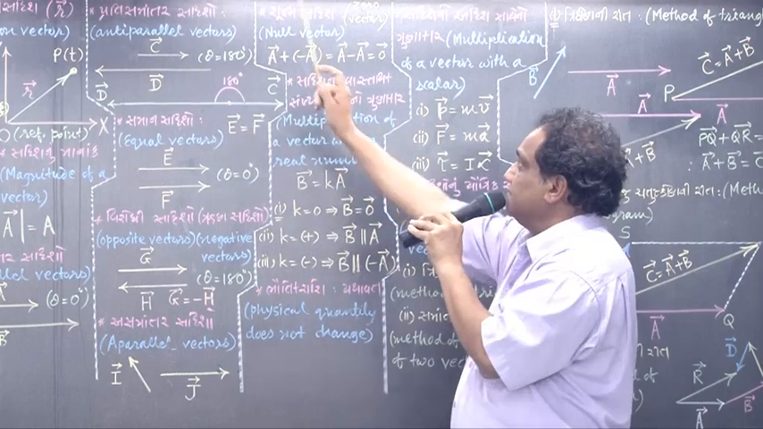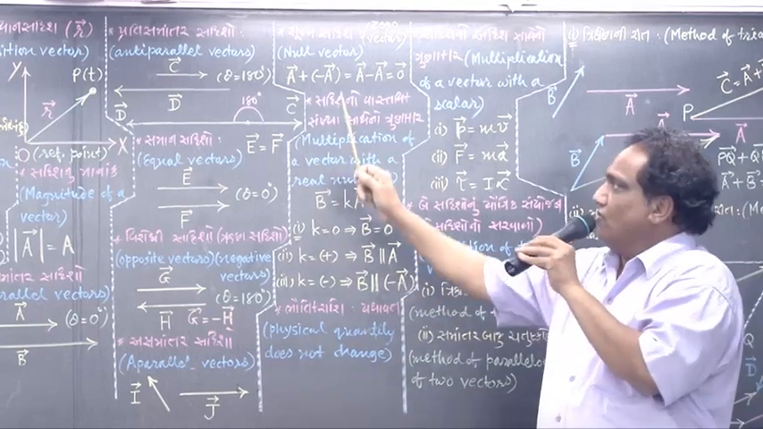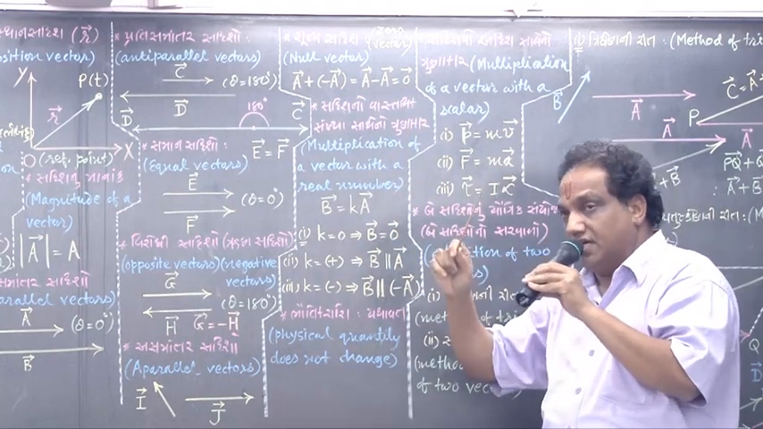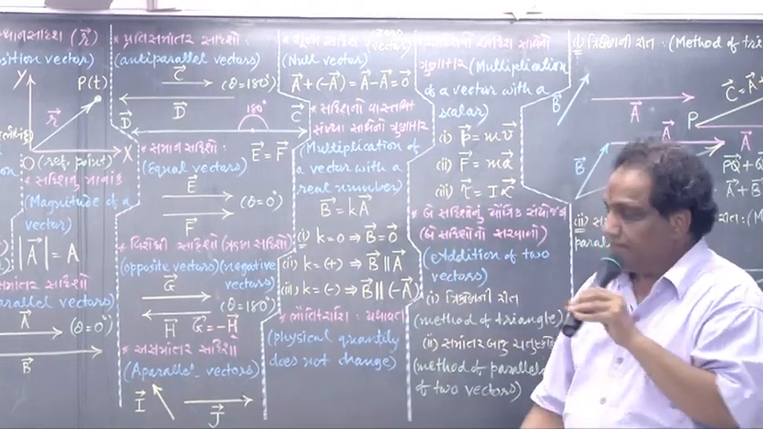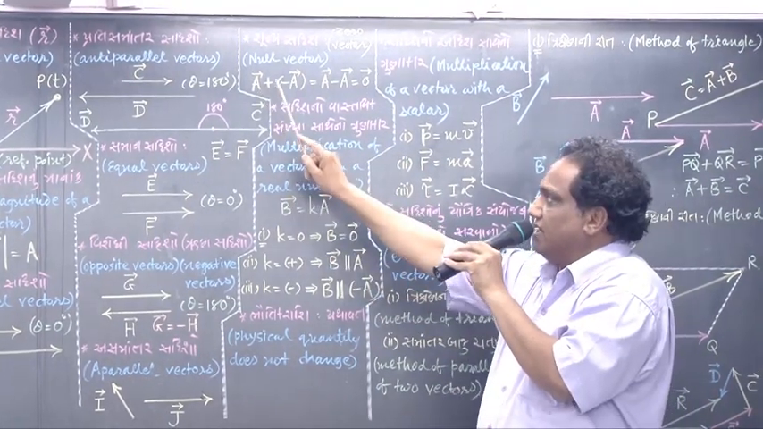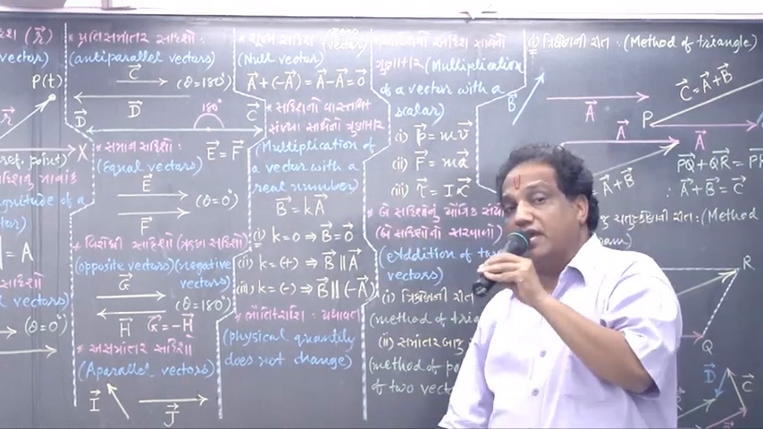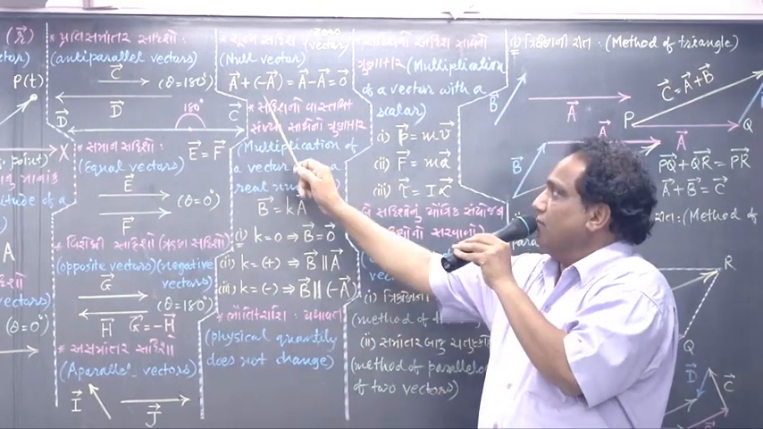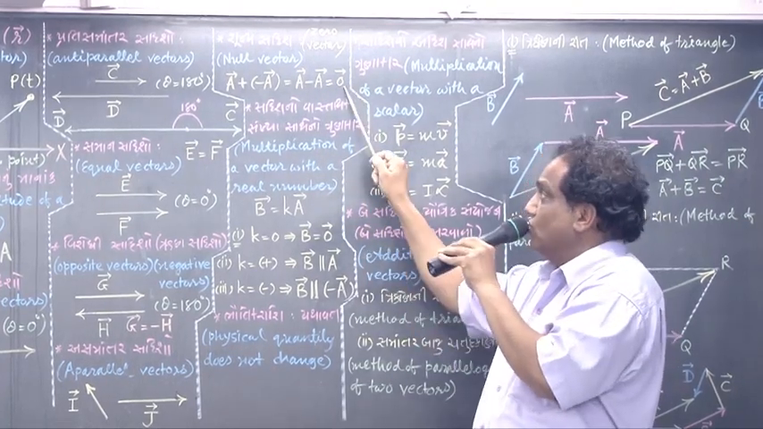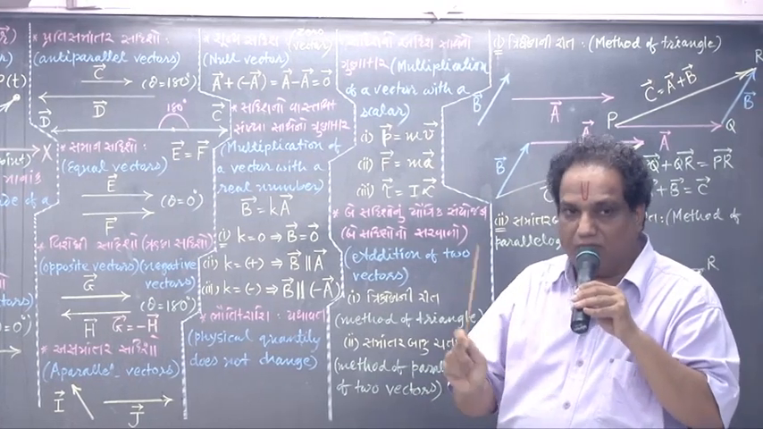Okay? Come on. What is called a null vector or zero vector? Whenever any vector is added with its negative vector, the resultant vector obtained is called a null vector or zero vector. Vector A minus vector A, that is the zero vector. Don't write zero, write zero vector, because you are not subtracting a scalar from a scalar, you are subtracting a vector from a vector.